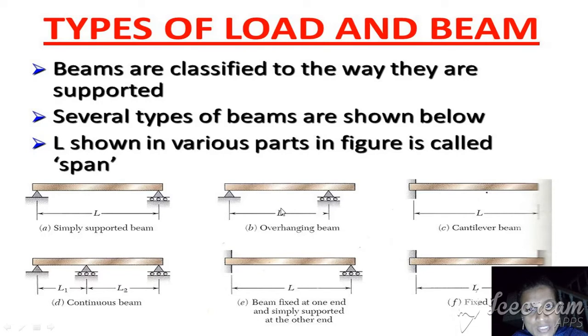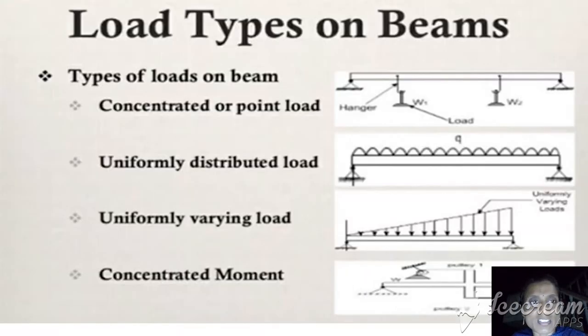The difference between the several types of supports is that we see either a triangular shaped support or a circular shaped support, which depends upon the elastic nature of the body. And the next one is fixed. Fixed support means it can't move from that place; it is completely rigid.